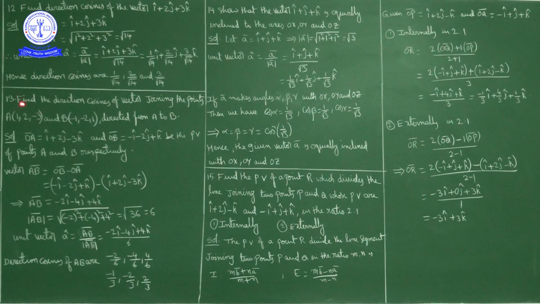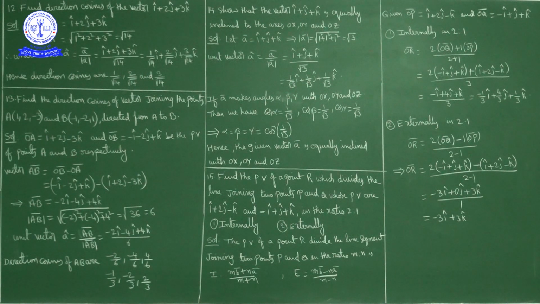So I will consider the position vector of A as OA bar. This is the position vector of A with respect to the origin. OA bar is equal to i cap plus 2j cap minus 3k cap, and the position vector OB bar is equal to minus i cap minus 2j cap plus k cap, the position vectors of the points A and B respectively.